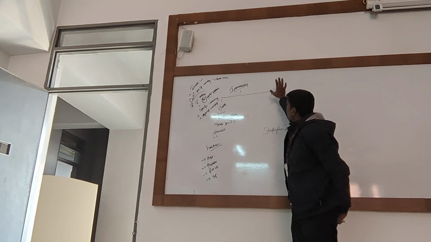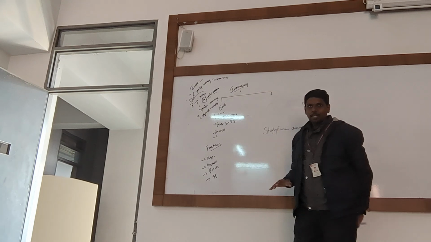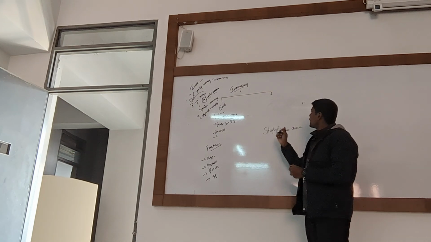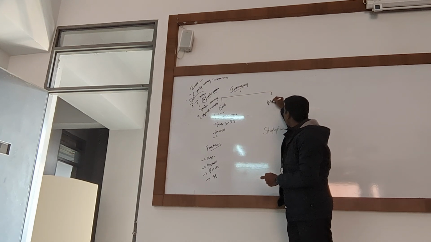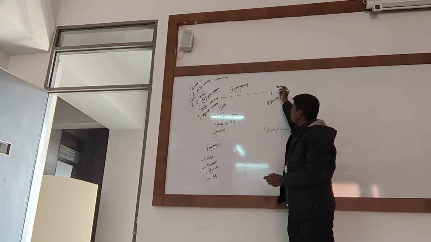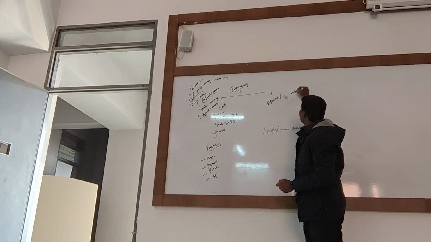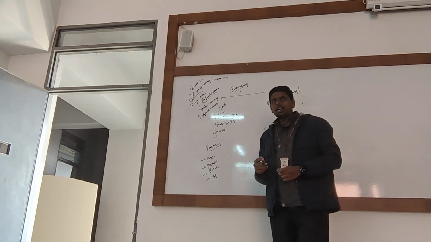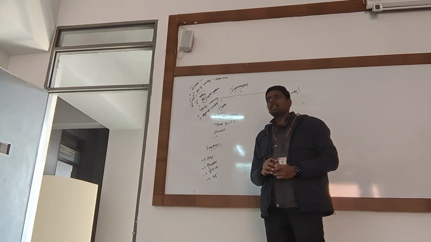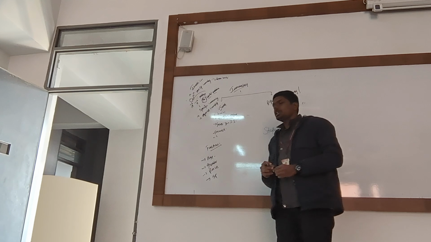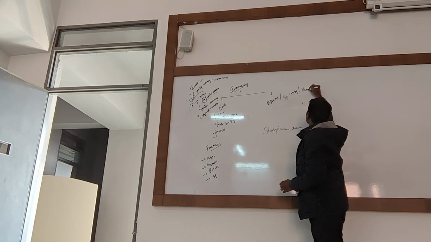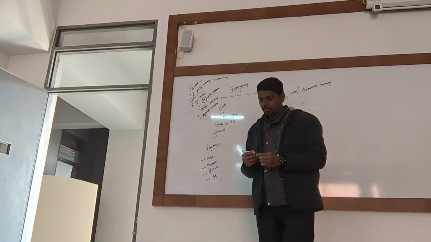Next one. Coming to the acquired immunity. What is this acquired immunity? Acquired immunity is also called specific immunity, and it is also called humoral immunity. Humoral immunity. This is a very interesting one.